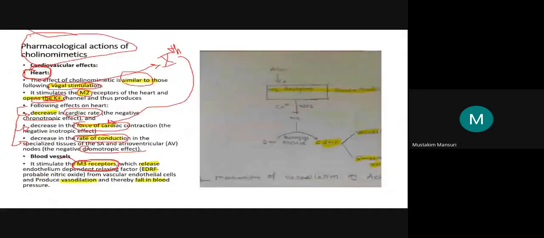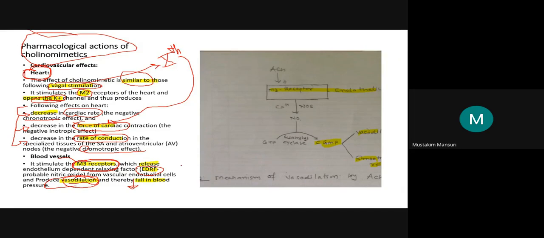So first, how does M3 in the blood vessels produce vasodilation? M3 releases the endothelium-derived relaxing factor, EDRF, also known as the endothelium-dependent relaxing factor. Both are correct. Because of EDRF there is vasodilation, and because of this vasodilation you get a fall in blood pressure.